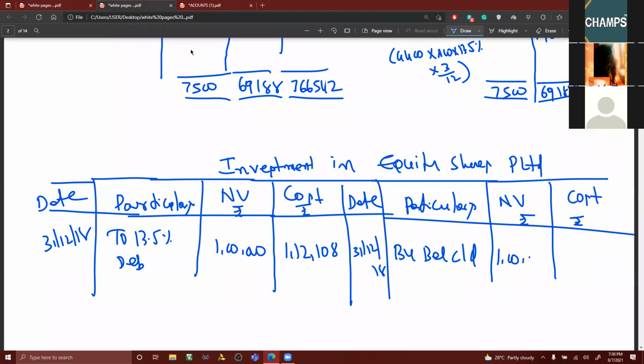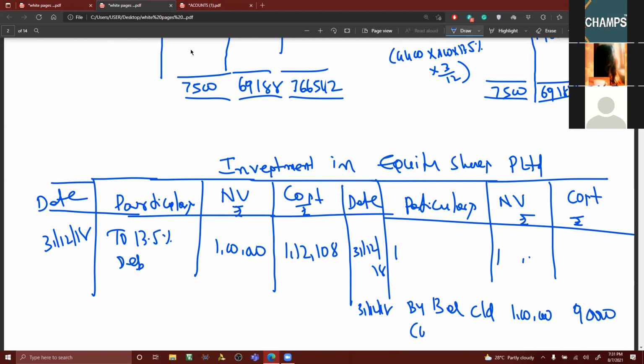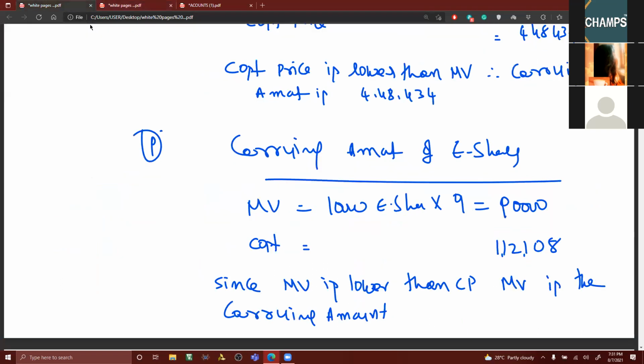Okay, well, do one thing. Since we are getting some loss here, let me do one thing. Let me leave the space here. 31st December 80. By balance carried on 1 lakh nominal value. And here I am taking the cost price as 90,000. Clear to all of you? This is working notes number 8 or something we have written. And by P&L account. Loss. Loss due to reduction in the market value. 9th, I think this is 9th.